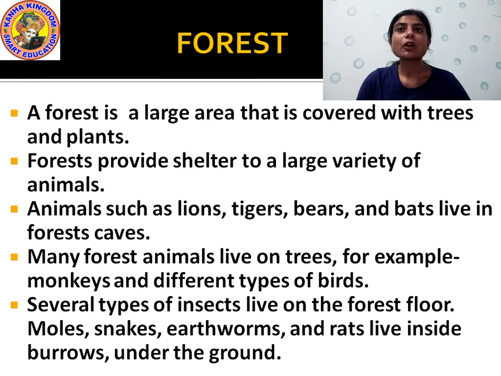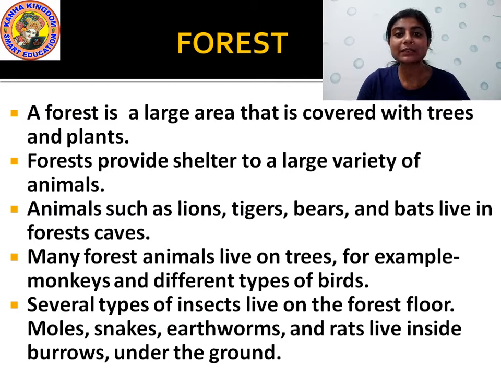Okay? So, forest is an area which is covered with many trees and plants. It is a dense area. Dense area means a big large area which is fully covered with big plants and trees. Okay? And it provides shelter to a variety of animals.